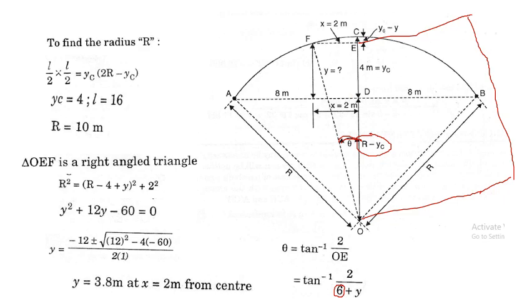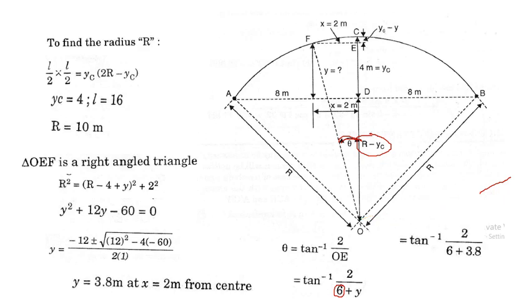Substituting those values, tan inverse, Y we have found out as 3.8. So tan inverse 2 by 6 plus 3.8. We get theta as 11.32.